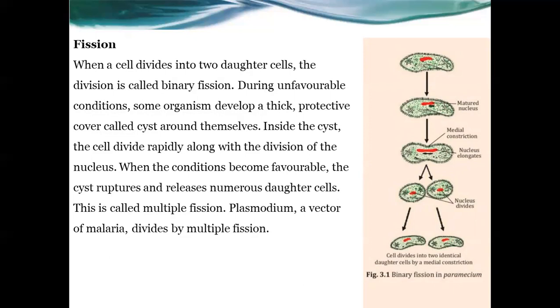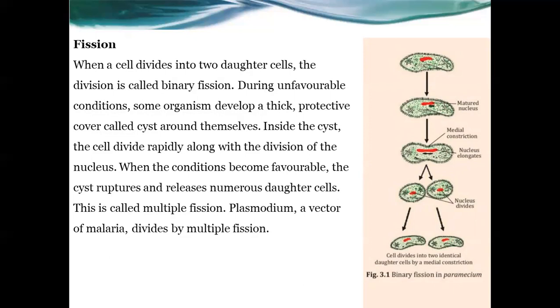that thick protective cover is called a cyst, around themselves. Inside of that cyst, the cell is dividing rapidly, and along with the cell division, the nucleus also divides.